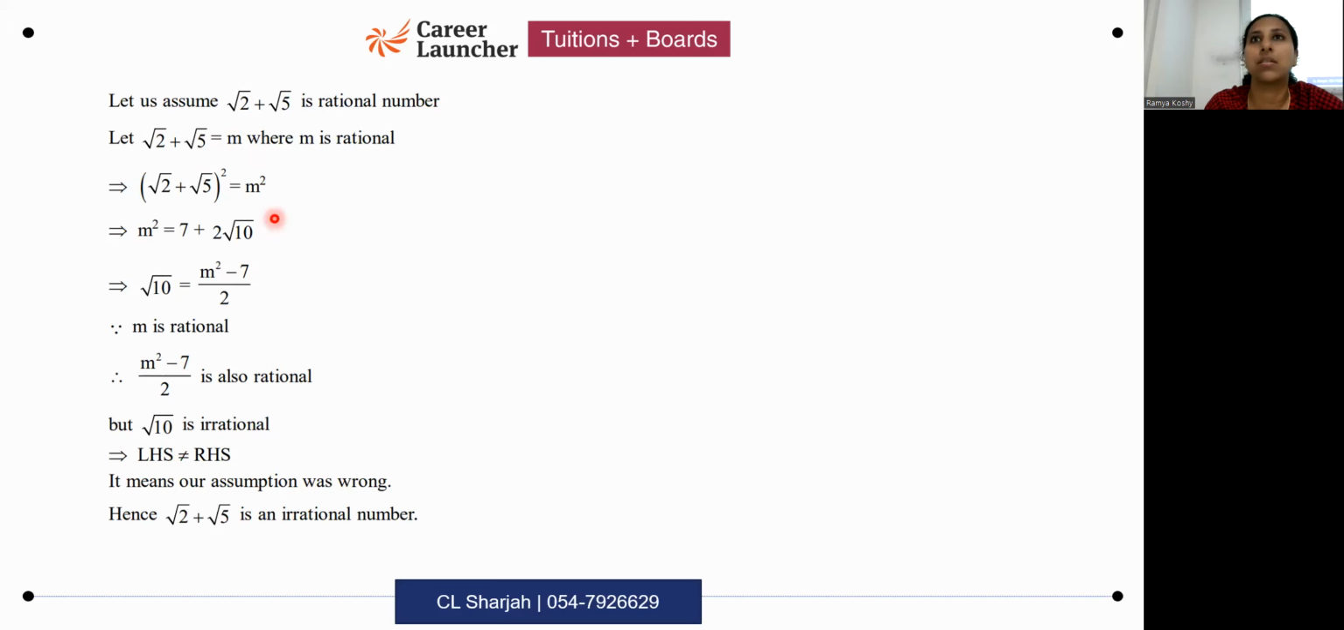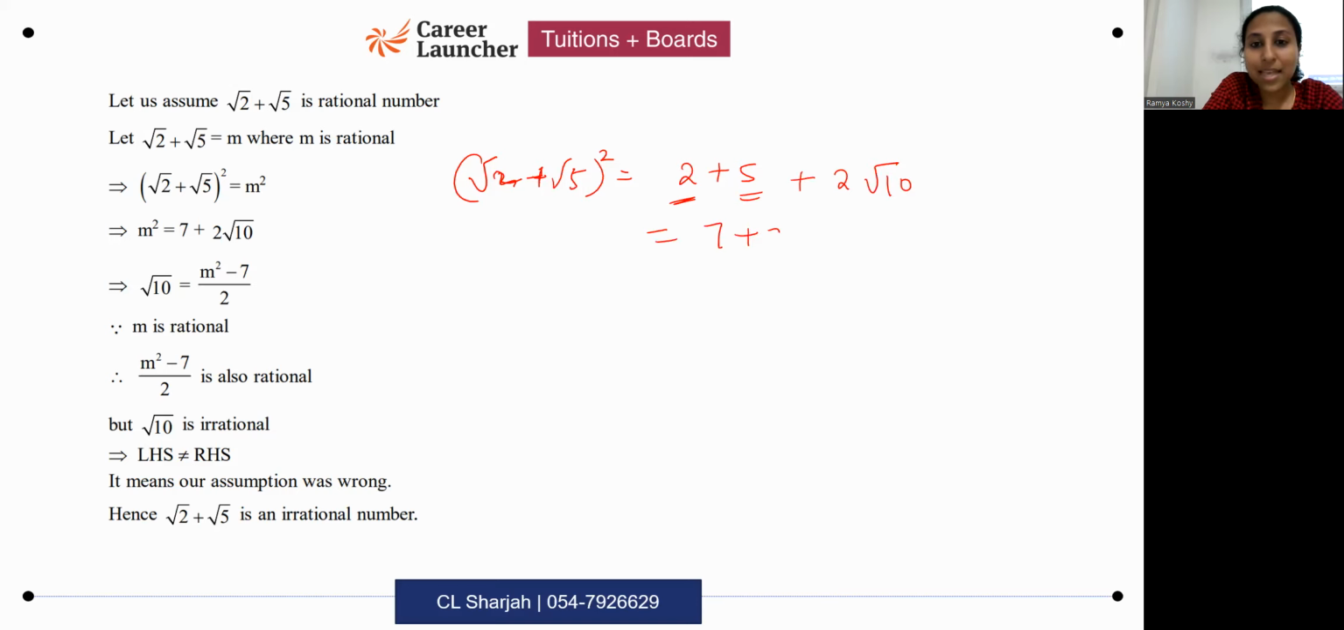Then you square both sides. How do you square root 2 plus root 5 the whole square? Please don't write that root 2 plus root 5 the whole square is equal to 2 plus 5. Please don't do that. We use the identity. Yes, (a plus b) the whole square is a square plus b square plus 2ab. So you will do 2 root 10, meaning you get over here 7 plus 2 root 10. So 7 plus 2 root 10 is equal to a square by b square.